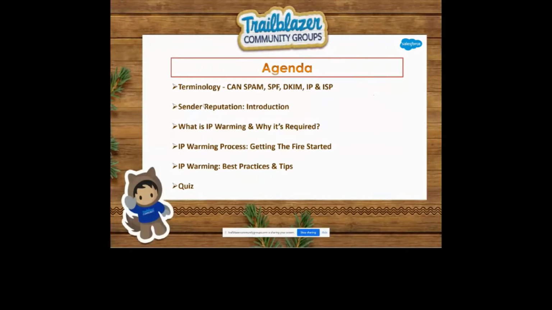Then we will check the best practices for IP warming and what type of tips we can have. And then our quiz section will come. In the quiz section, I will ask 2 questions, and for each winner, I will give a voucher. The voucher will be awarded on the basis of fastest finger first. You all know about it from KBC. There is no Kahoot quiz, but there is a fastest finger first quiz. So guys, let's start.